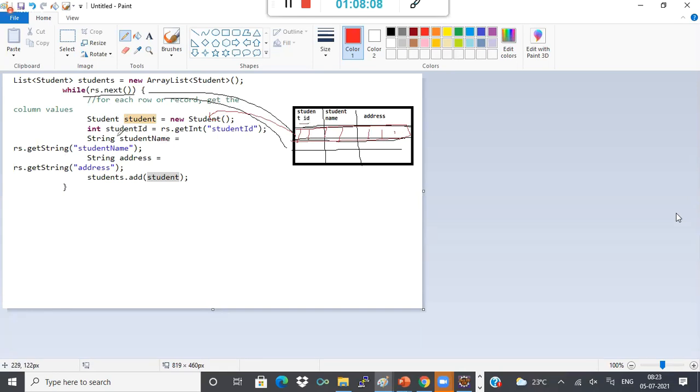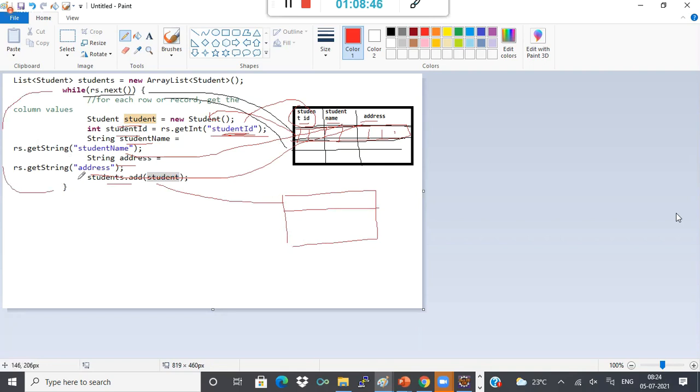So the student ID will be set to this, the student name will be set here, the address will be set here. And I say rs.getInt of student ID, which means this is the column name actually. The name of the column I'm giving here in double quotes. Now, once I create the student object, I'm adding it to that list. I'm creating one array list, and in that list I'm adding the student object.